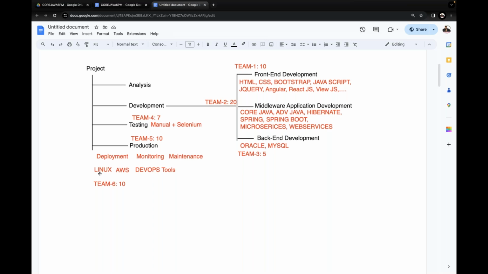The deployment, monitoring and maintenance we want to assign to some third party people. The third party people will take care of the total deployment, monitoring and maintenance and everything. The client is just getting the services, that's it. Some third party people are going to provide that kind of support. Then who are the third party people?